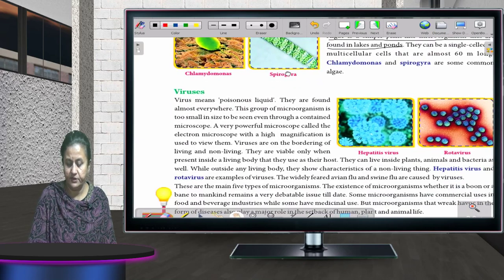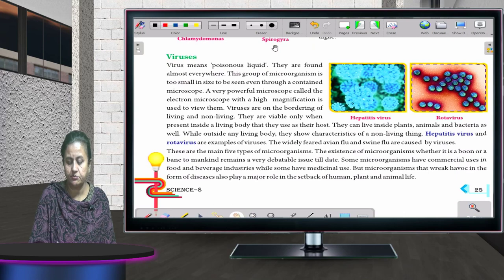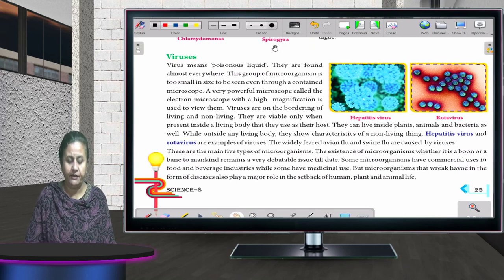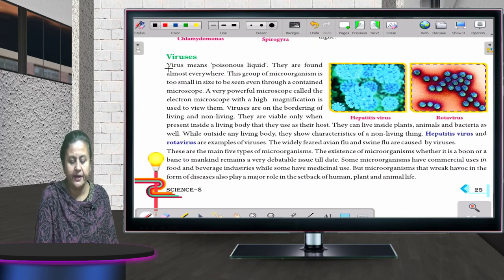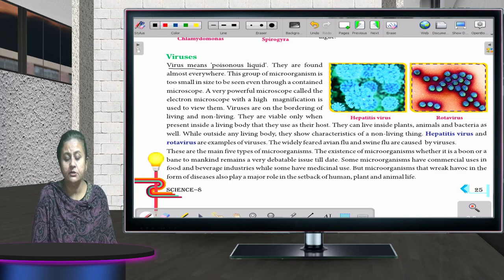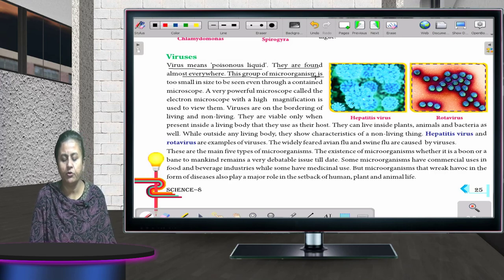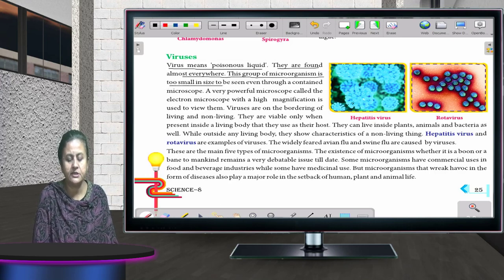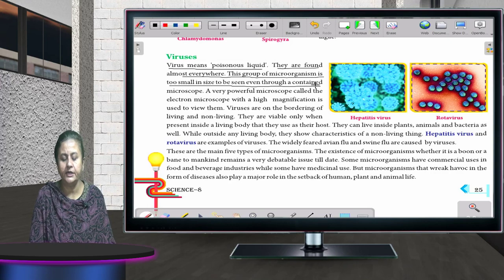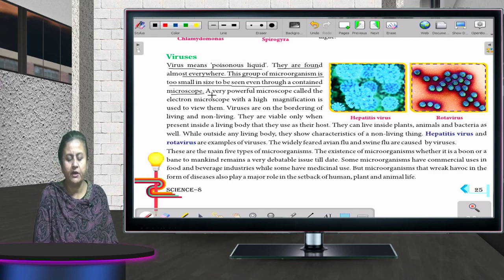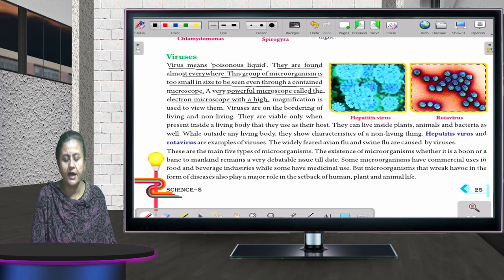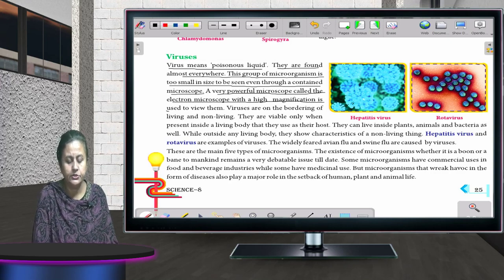Okay, this is very important, children. Please listen to it very carefully. Virus means poisonous liquid. They are found almost everywhere. They are a group of microorganisms too small in size to be seen through a common microscope. A very powerful microscope called the electron microscope, with a high magnification, is used to view them.